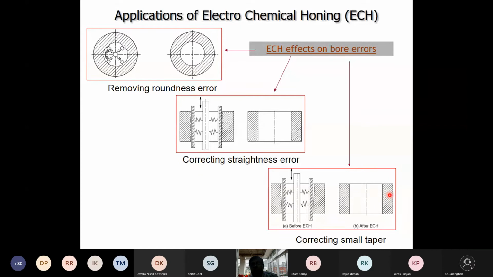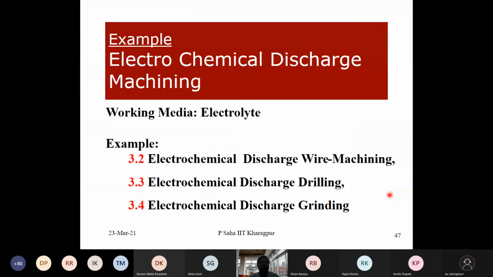So this is how we can apply some of the extended applications of honing and rectify this kind of error on the job when you require very high precision. Now, electrochemical discharge machining: the working medium is electrolyte.